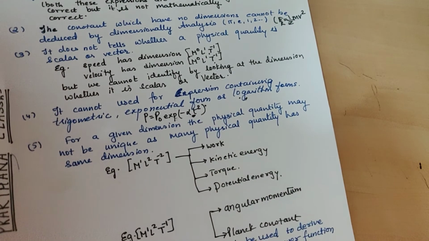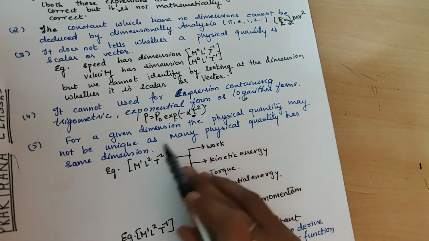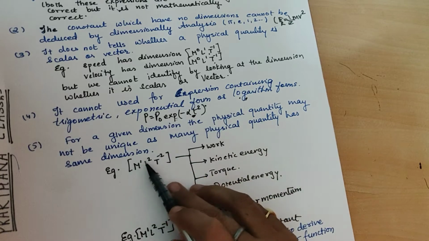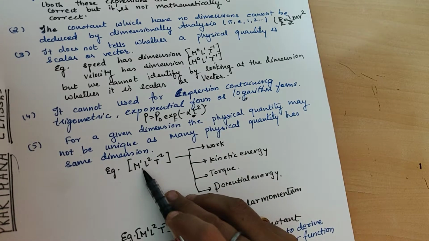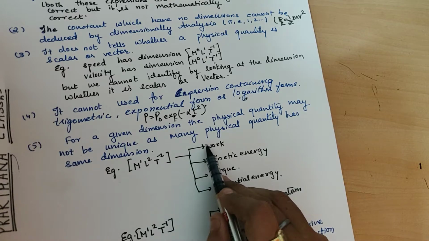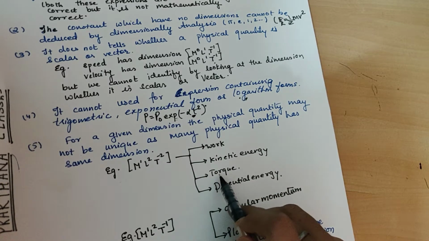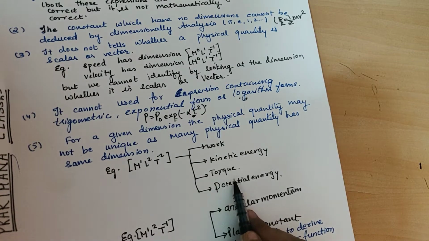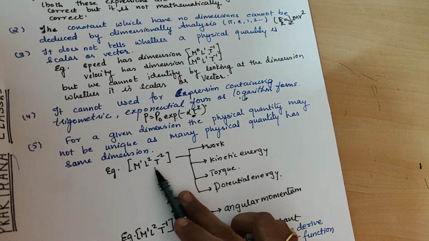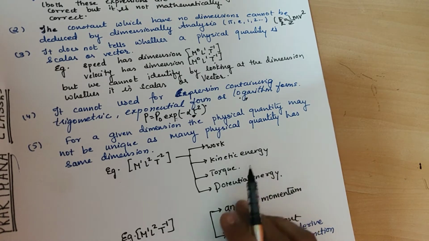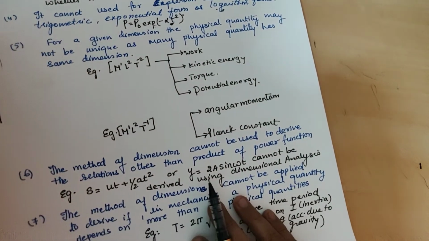Next, for a given dimension the physical quantity may not be unique, as many physical quantities have the same dimension. Suppose I give you the dimension M¹L²T⁻². We know it is the dimension for work, for kinetic energy, for torque, and for potential energy also. So the same dimension is applicable to many physical quantities. How can we say that the dimension of a physical quantity is unique? So this is another limitation of dimensional analysis.